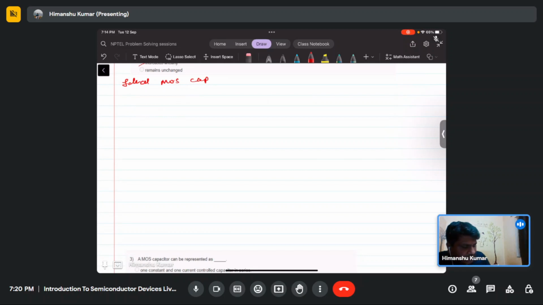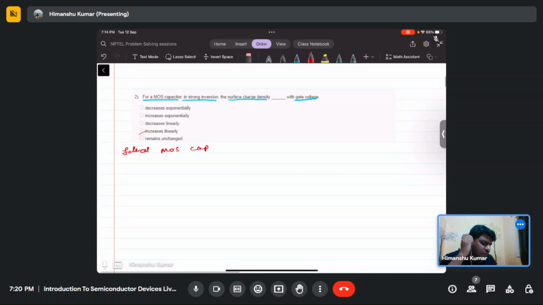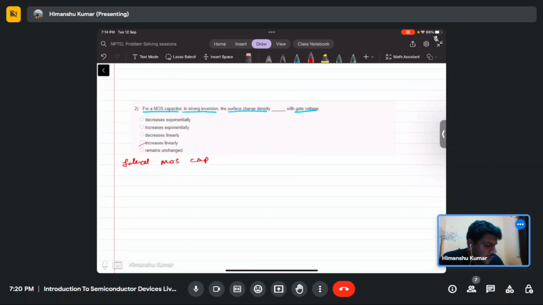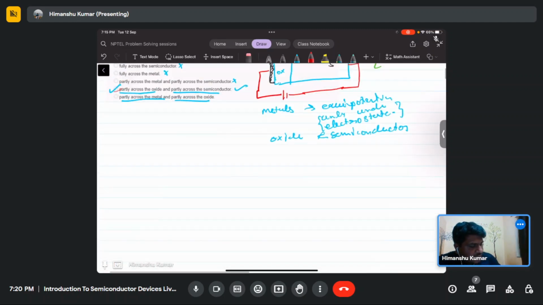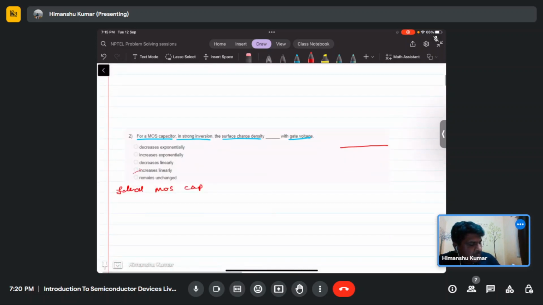What does ideal mean? Normally, when you make devices or deposit something on silicon, the oxide used in the metal-oxide junction is involved. Suppose this is silicon, and on top you have deposited or grown some thin oxide. When you grow this oxide, the lattice constants of the silicon and the oxide are not the same.